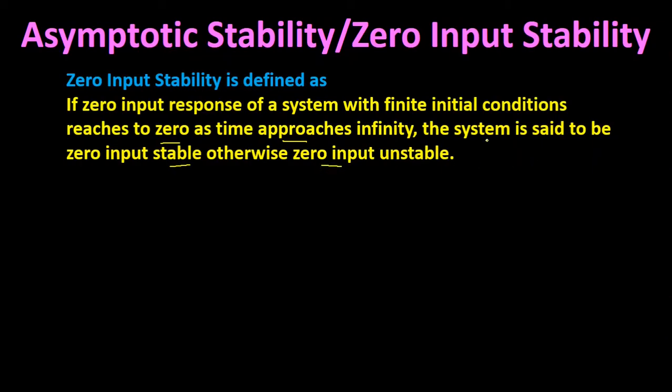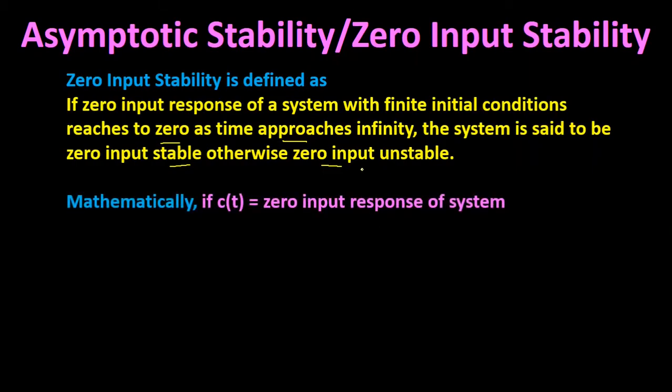That means the system which started its operation with the initial conditions should approach zero as time approaches infinity. Mathematically, if c(t) is the zero input response of the system, then for zero input stability there exists a positive number M, which depends on the set of finite initial conditions, such that the magnitude of c(t) is less than M for all values of time t greater than or equal to t0.